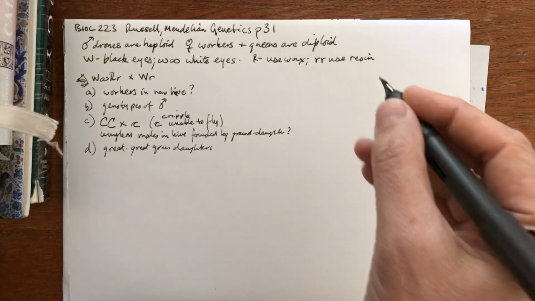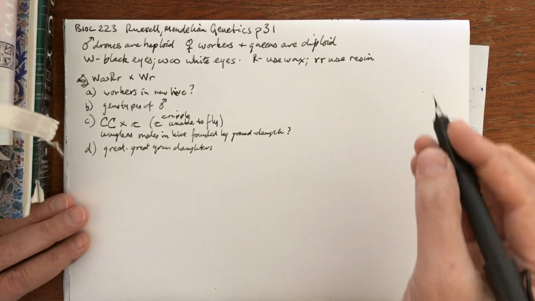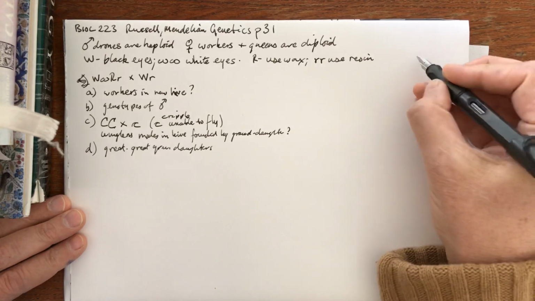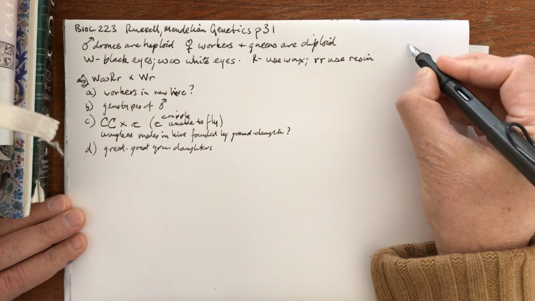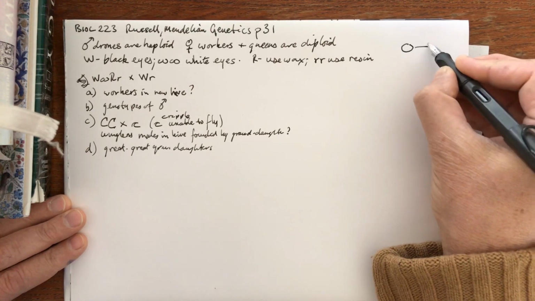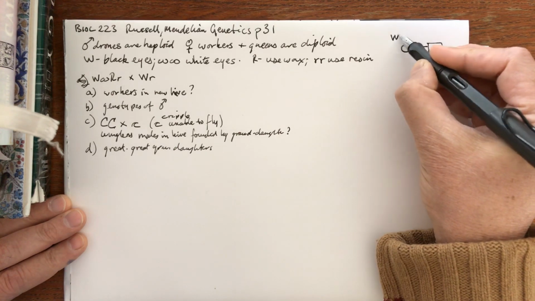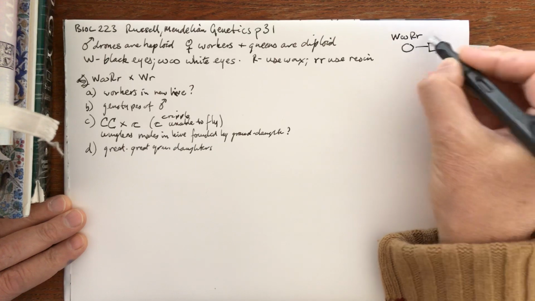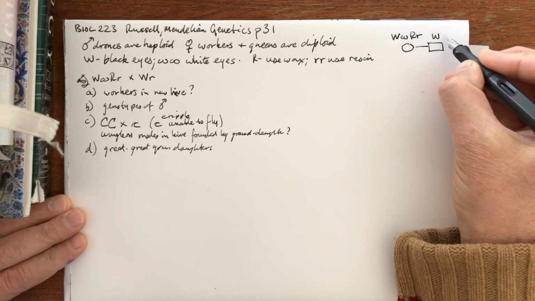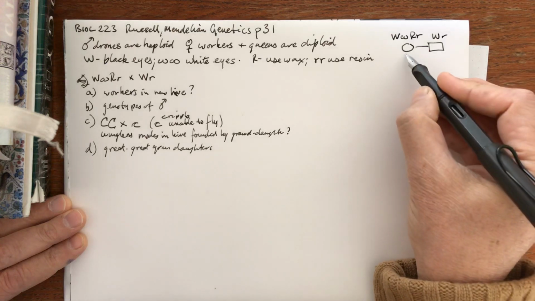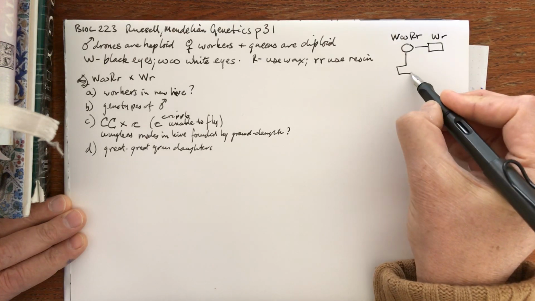So let me show you. You can also modify the typical pedigree. Let's imagine we have a female crossed with a male. The female here is big W small w, big R small r. The male is big W, small r, one of each. The male offspring are haploid.